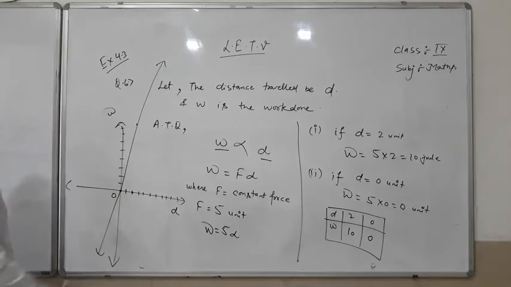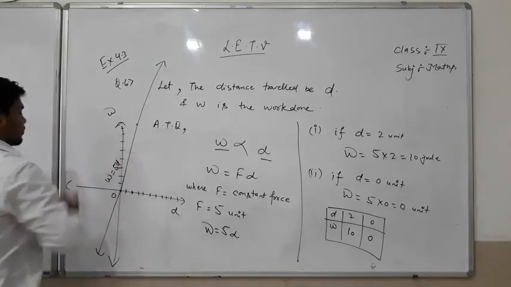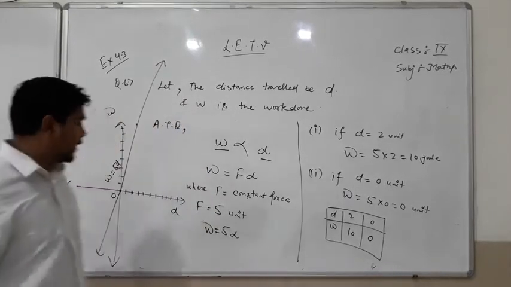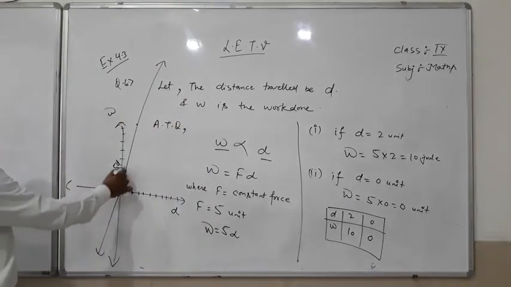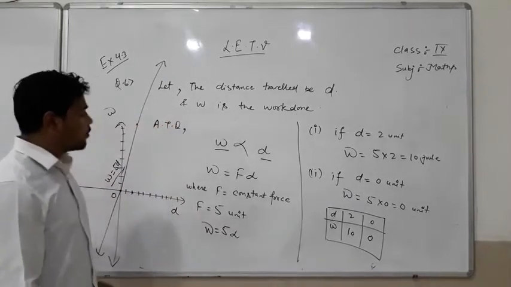We join these two points, and W is equal to 5D. That is the answer of this question.